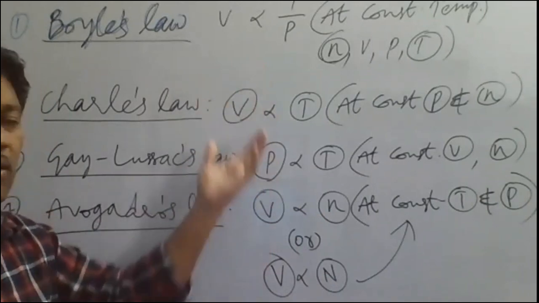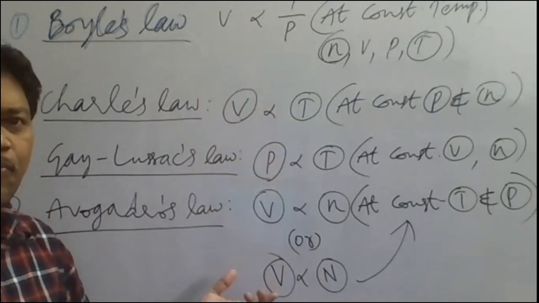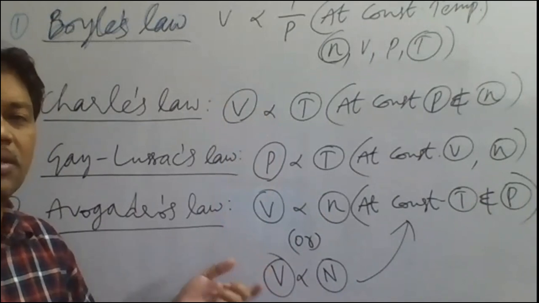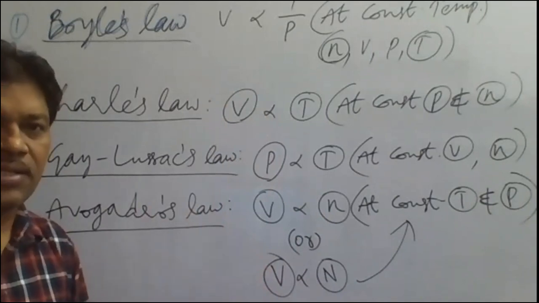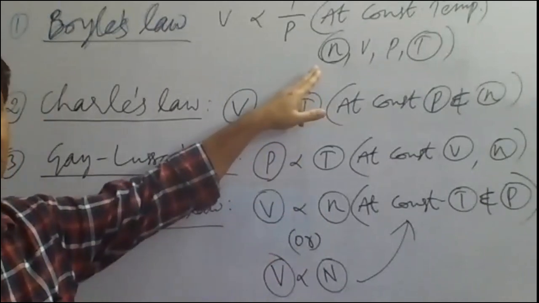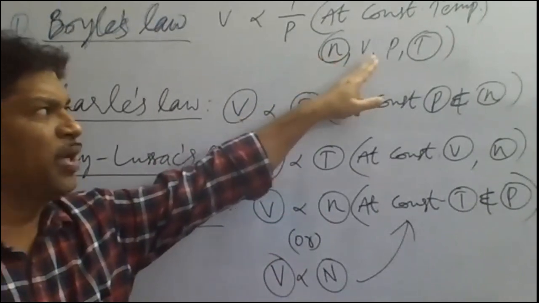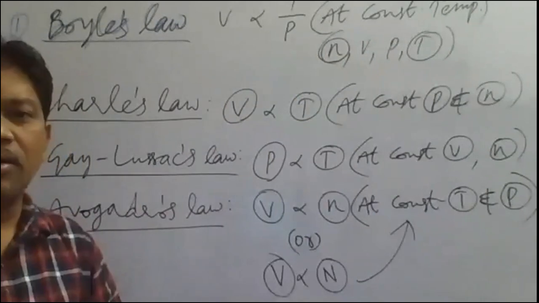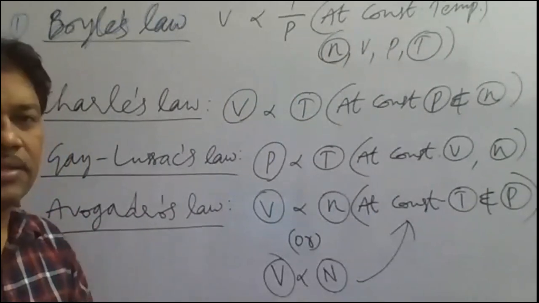So here all these gas laws are giving relationship between any two measurable properties of the gas. So what are the measurable properties of the gas here? Number of moles, volume, pressure, and temperature. These are measurable properties of the gas.